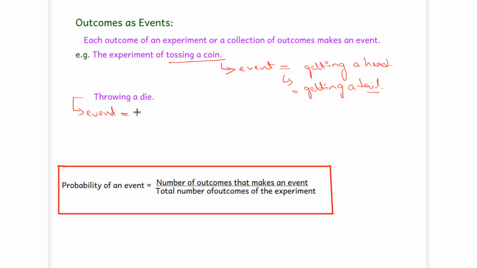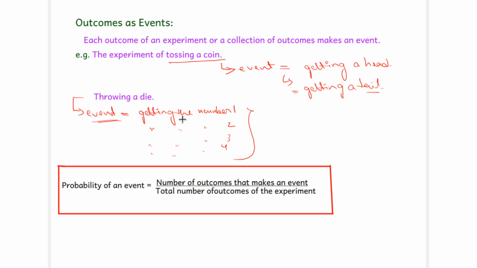The first event will be getting the number 1, or getting the number 2, getting the number 3, getting the number 4, getting the number 5 or getting the number 6. These are all events for this example.